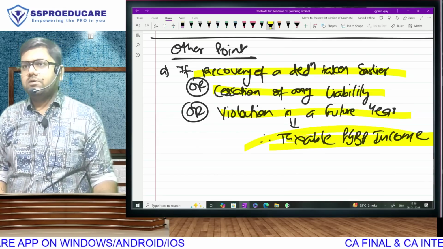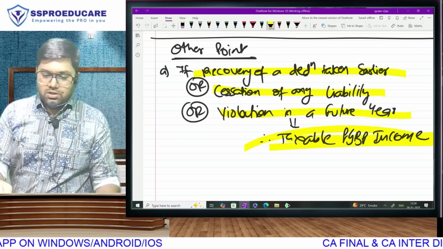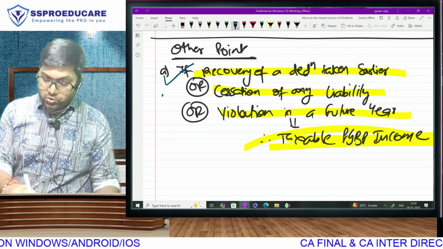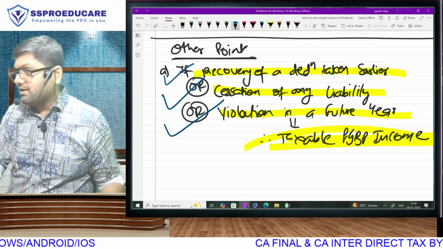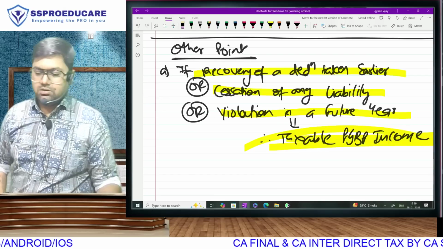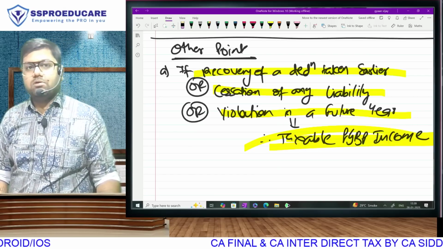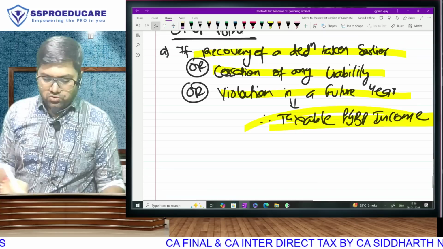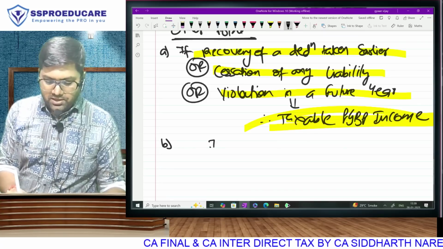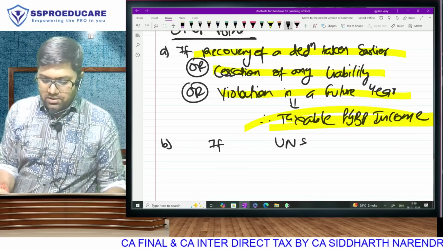By paying tax on it. So if there is any recovery, or you don't have to pay anything, or earlier you have taken a deduction but now you have violated, so you will have to pay tax on that amount. Is that clear?